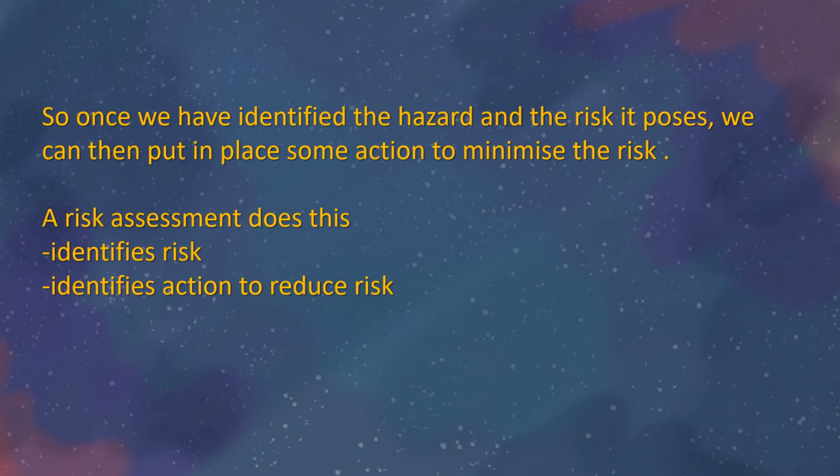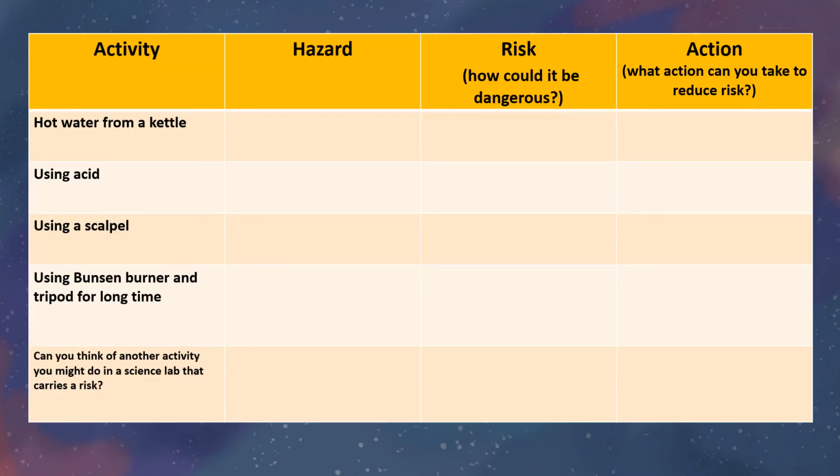So once we have identified the hazard and the risk it poses, we can then put in place some action to minimize the risk. A risk assessment does this by identifying the risk and then identifying the action to reduce it. So the activity I want you to do is, I want you to fill in this table. Now you don't have to copy it down in table form, but I want you to complete it, please. So I'll go through the first one with you.